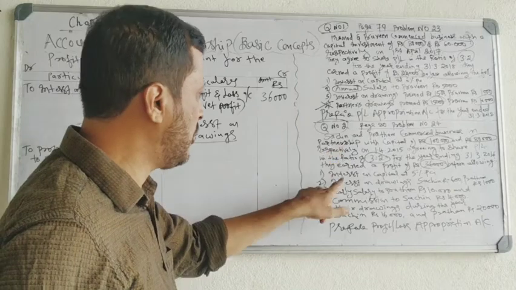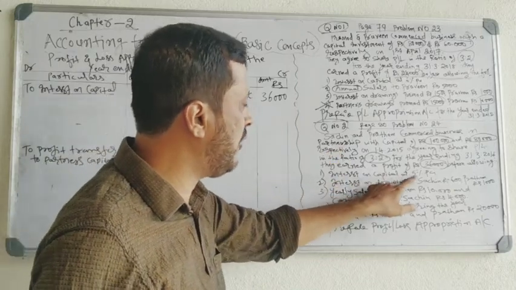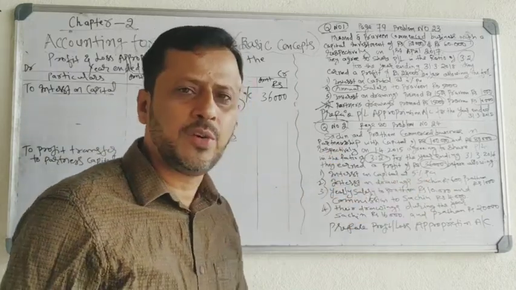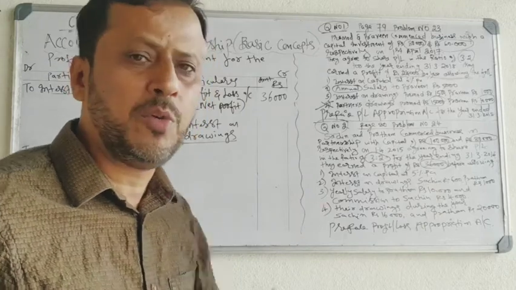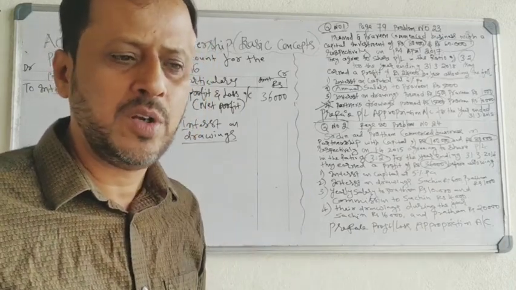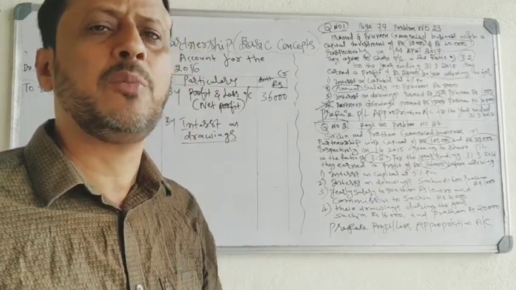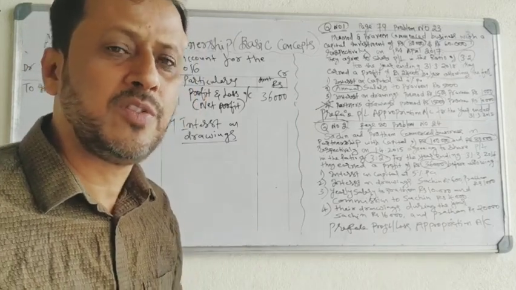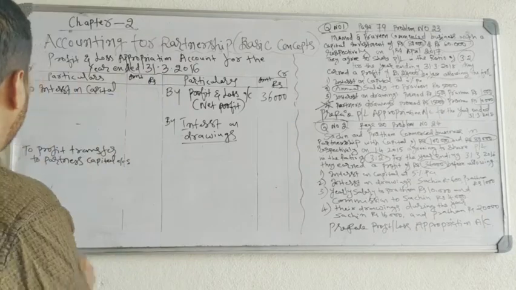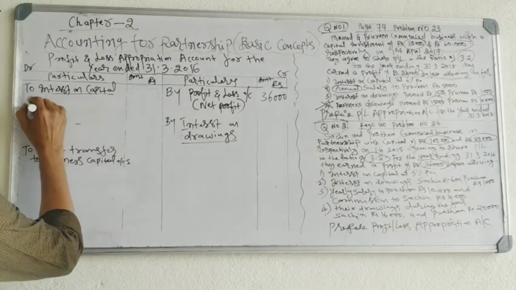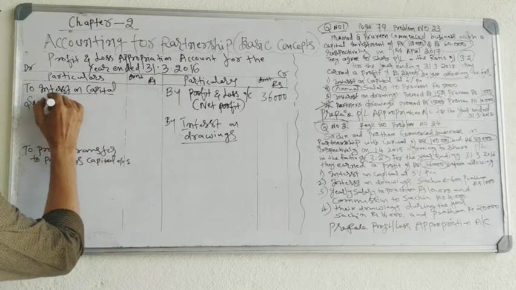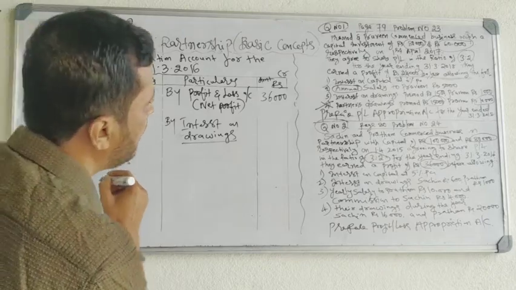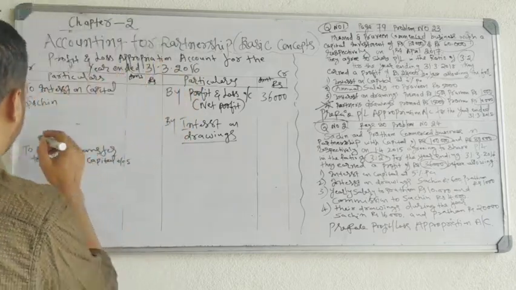Now come to the adjustments. Interest on capital at 5% per annum. As I told you, interest on capital is paid by the firm to partners. It is an expense to the firm, so you will record it on the debit side. To interest on capital, Sachin and Pratham.